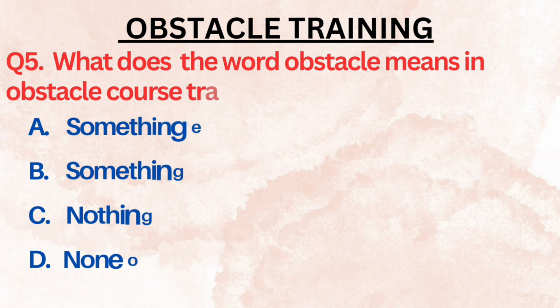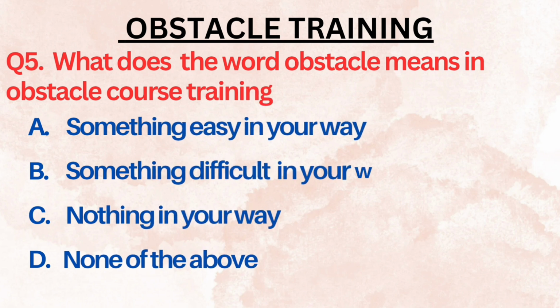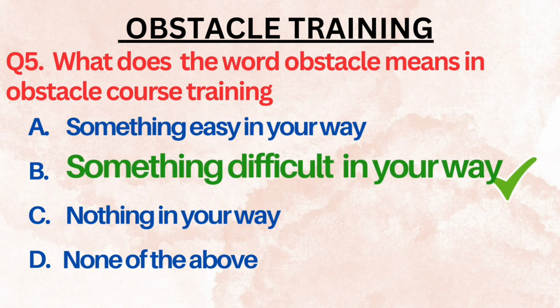The next question is, what does the word obstacle mean in obstacle course training? Obstacle course training में obstacle शब्द का क्या मतलब होता है? Your options are something easy in your way, something difficult in your way, nothing in your way or none of the above. You can quickly relate. Obstacle means मुश्किल. So what could be the answer? The right option is option B, something difficult in your way.